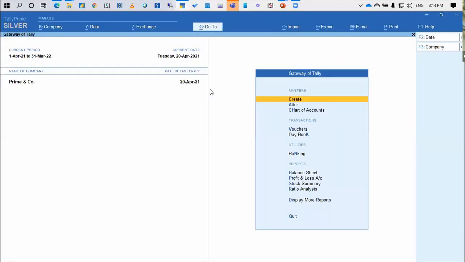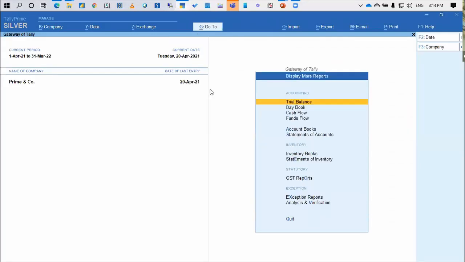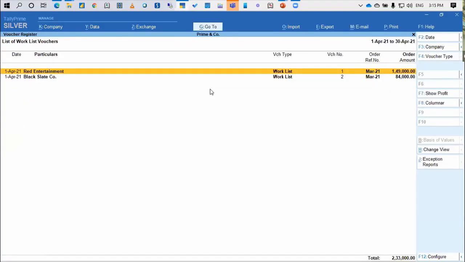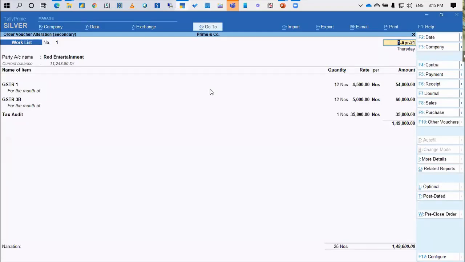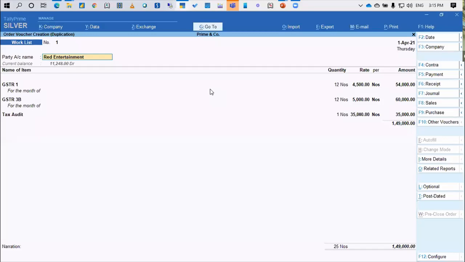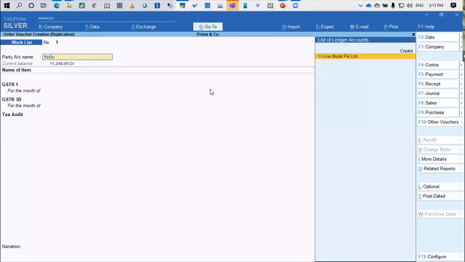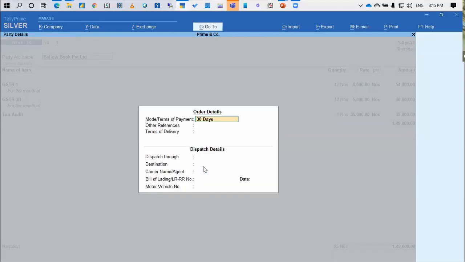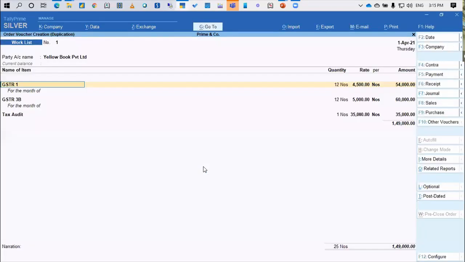So what I can do is I can again go to that report, display, statement of account, statistic, work list. So I know that it is similar to Red Entertainment except that the tax audit is not there. So what I can do is I can come here, select this entry, and I can press Alt and 2 of the alphabetical pad, not the number pad. So I'm saying Alt and 2. It will duplicate the entry. I will simply say Yellow Book Private Limited, and it is asking me, do you want to change the party ledger? I'm saying yes.